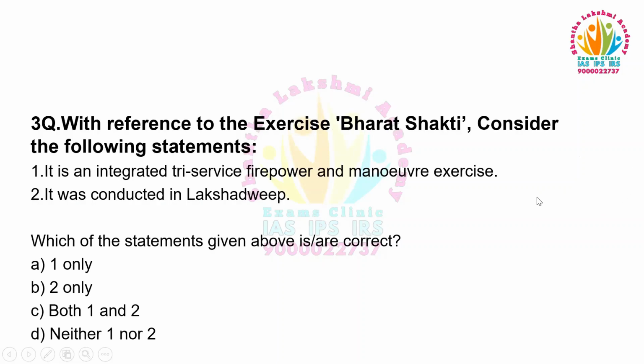With reference to the exercise Bharat Shakti, consider the following statements. One, it is an integrated tri-services firepower and maneuver exercise. Two, it was conducted in Lakshadweep. Which of the statements given above is or are correct? One only, two only, both one and two, neither one nor two.